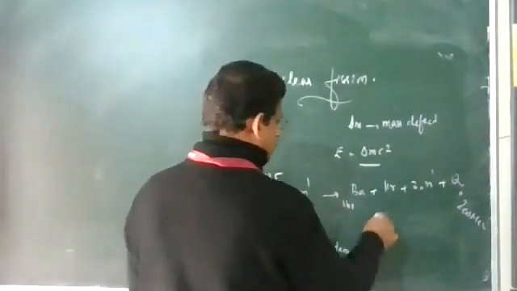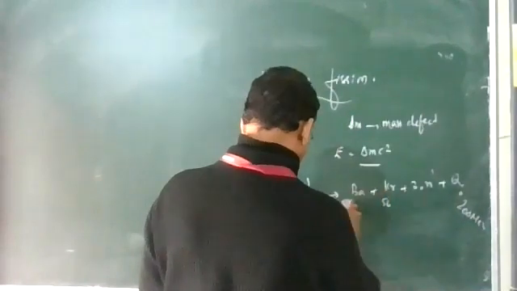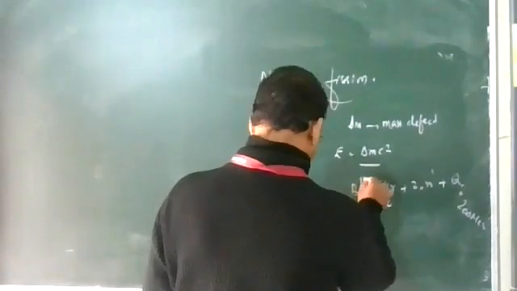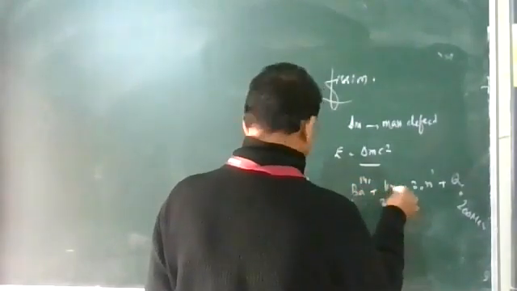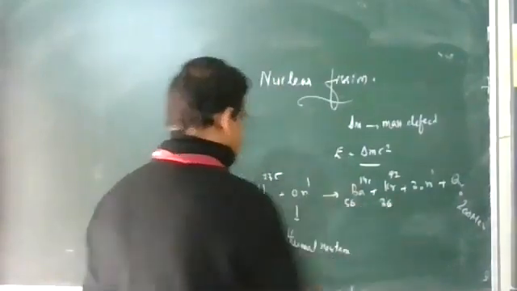Barium 141, this is 56. Krypton 92, this is 36. Barium 141 and krypton 92, with 56 and 36.